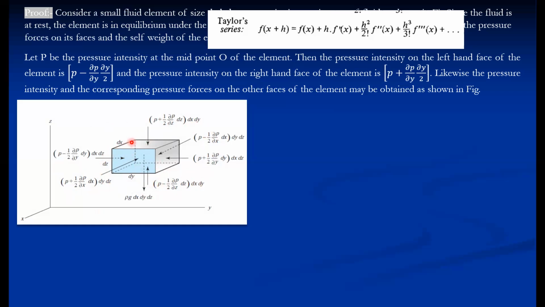For example, this area is dx dz, and this area is again dx into dz. This area is dy into dx, and the other area, considered as the front area, is dz into dy. So these are the face areas we can calculate. These quantities are the pressure forces, and the bracket quantities are the intensities of pressure.